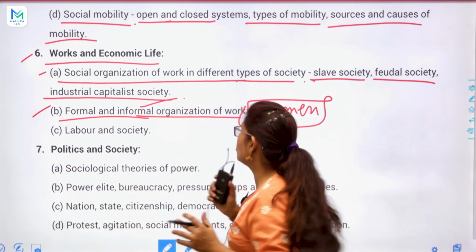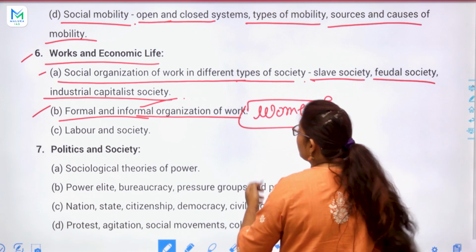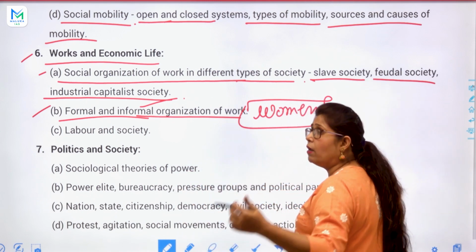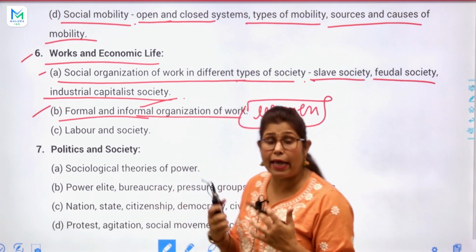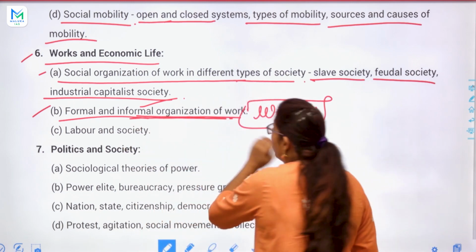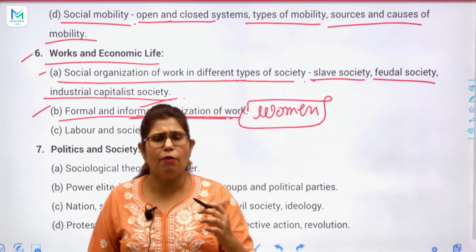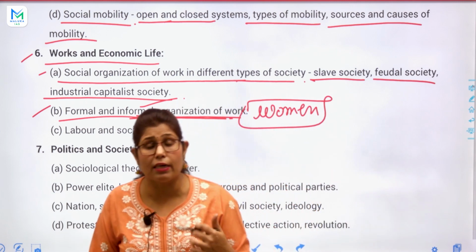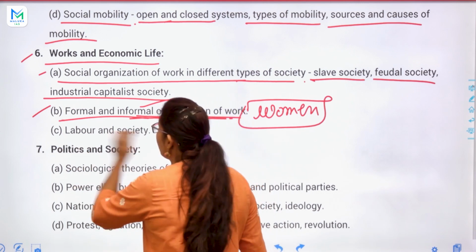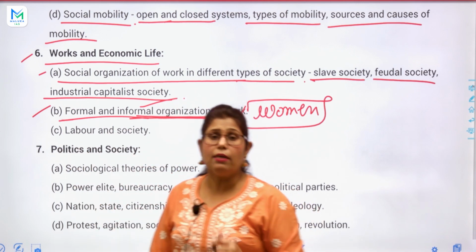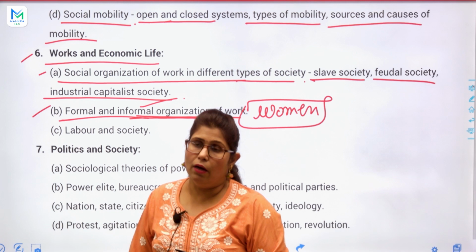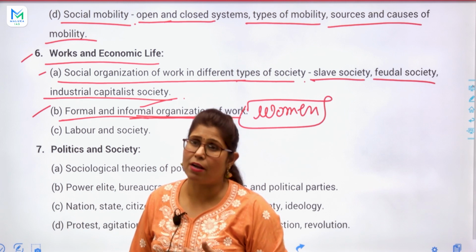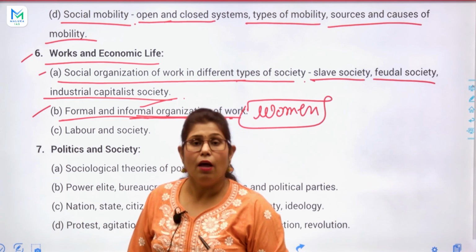So in this topic we will discuss why women are working, why most of the women who are working in this country, in this society, are choosing the informal organization of work, and what the challenges and difficulties are in formal organization. Also we will discuss some challenges we face: timing challenges, wage challenges, and work-life criteria that we women are facing.